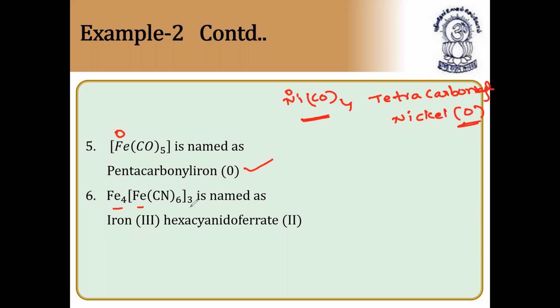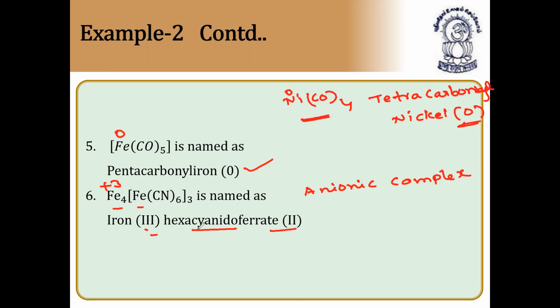Fe4[Fe(CN)6]3 is named as, this is again an anionic complex. What is this called? Anionic complex. An anionic complex you can easily identify because the cation is outside. So it is nothing but iron(III) hexacyanidoferrate(II). Iron(III) means the oxidation state of iron is +3 here.